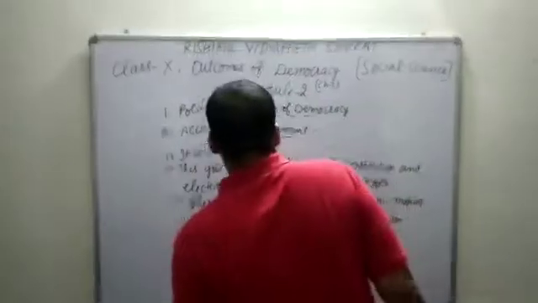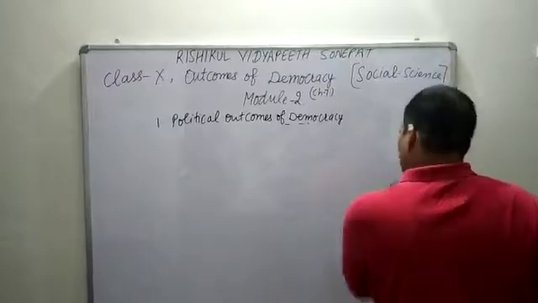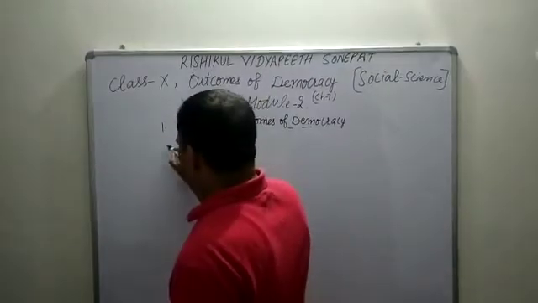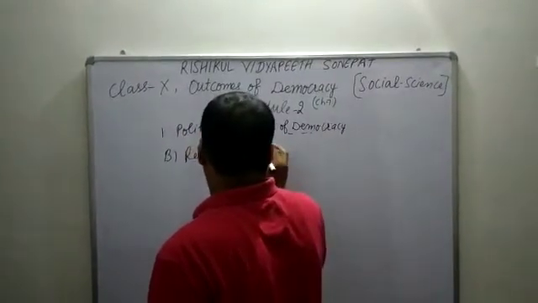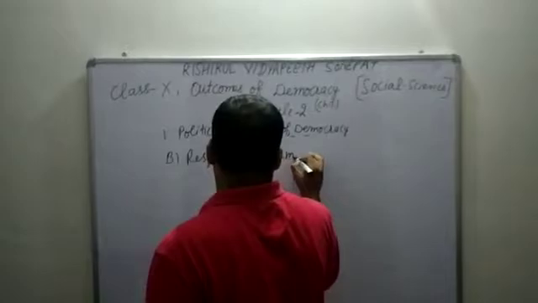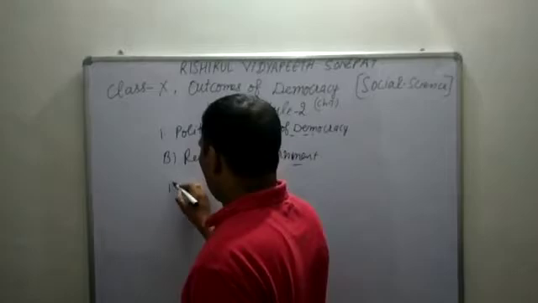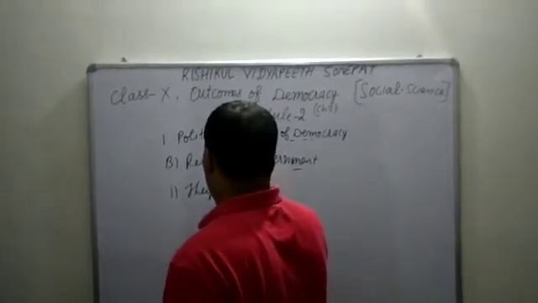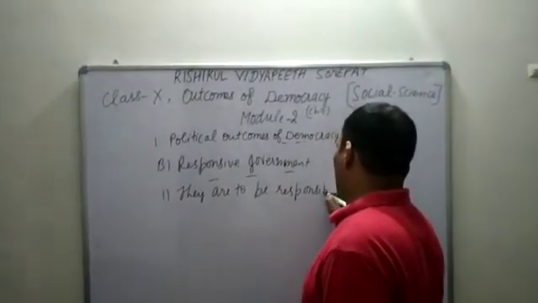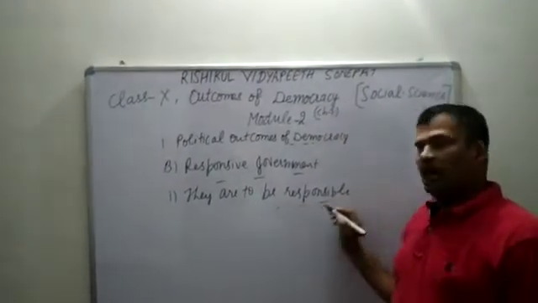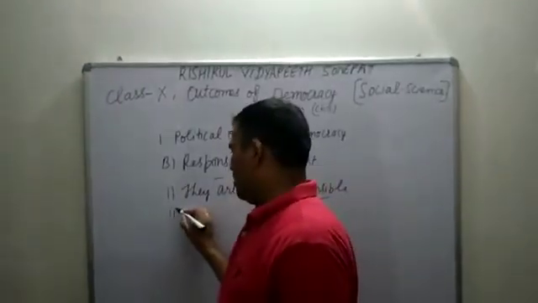Now the second thing is responsive government. Again something similar. It means they are to be responsible in every work. They have to give their responses, their reactions, their answers, so that things can be monitored and done in a proper way.